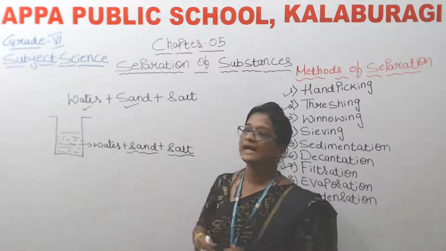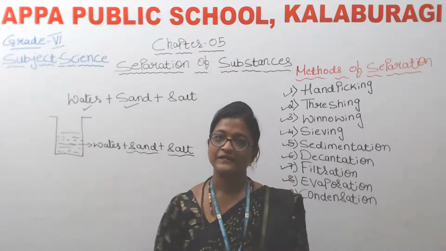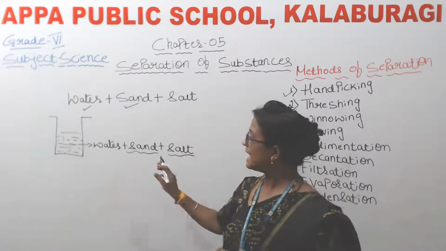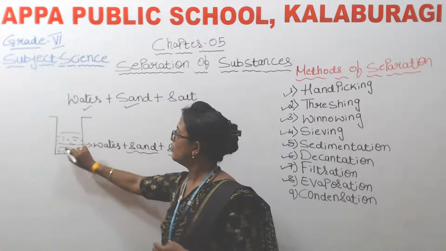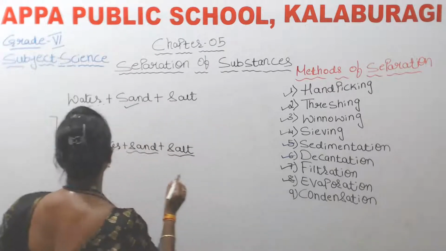And what about sand? Here sand is a heavier component, so sand will settle at the bottom. Okay, so here I'll show you.